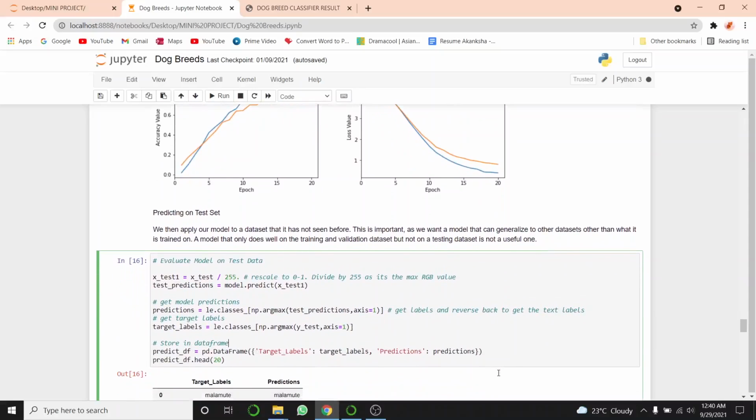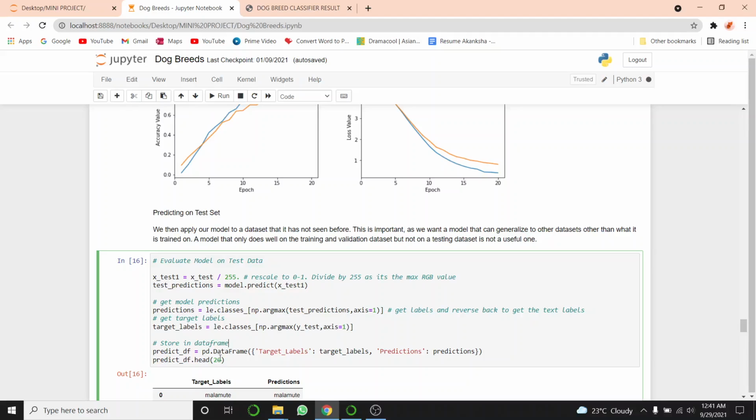Now we will evaluate our model on test data. First, we will divide test data by 255 to rescale it to 0 to 1. Then using model.predict, we will predict it on our xtest1 and save it in test prediction. Using np.argmax, we will get the labels, and we will store them in predictions. And for our target label, we will store it in target labels.